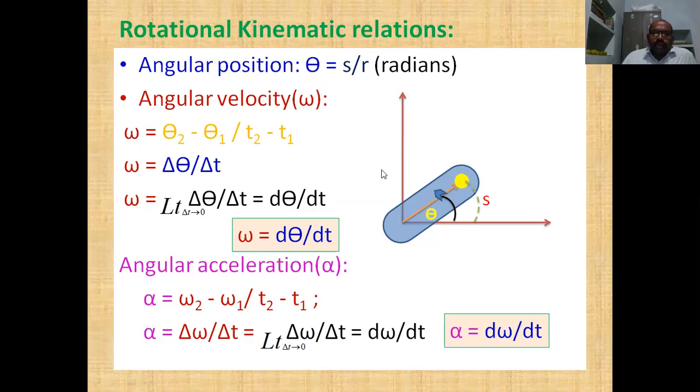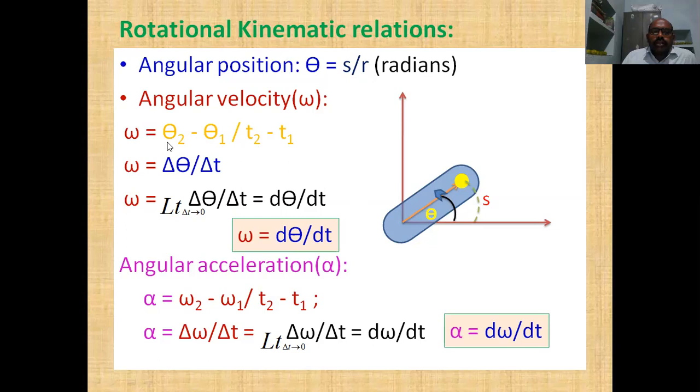Now the angular velocity omega. Angular velocity omega is equal to theta 2 minus theta 1 by t2 minus t1. That means at a particular time t1 it is at a particular angular position theta 1, and after some time it has traversed to another angular position theta 2.